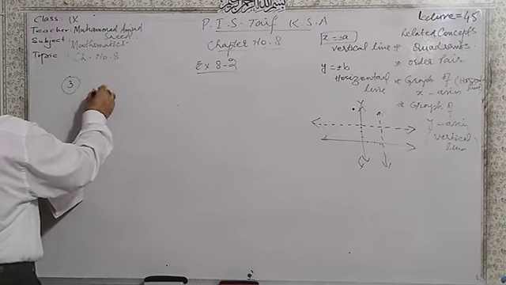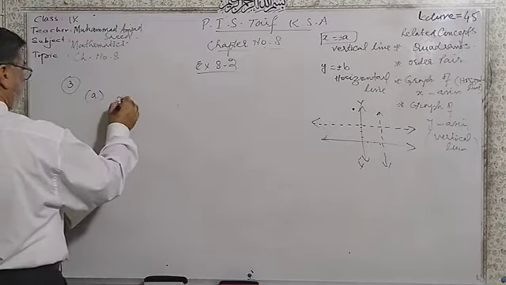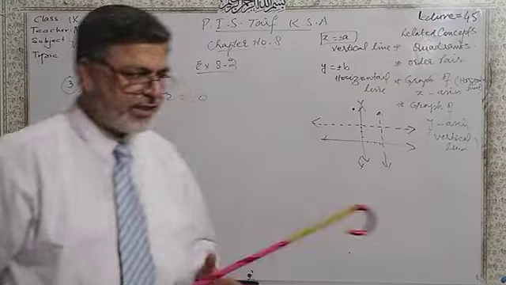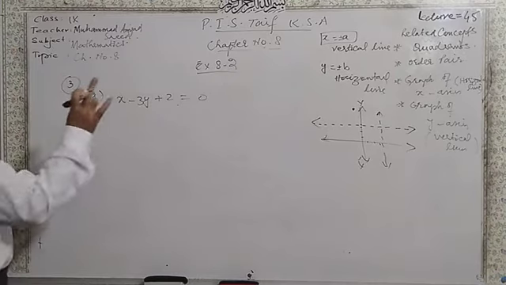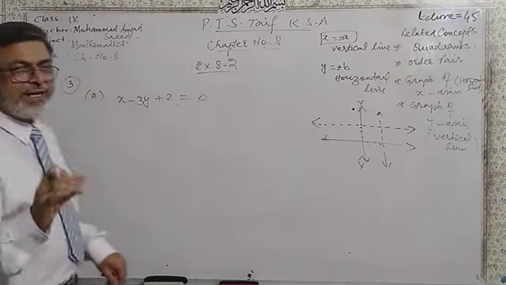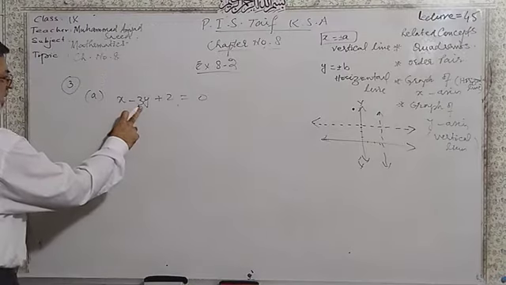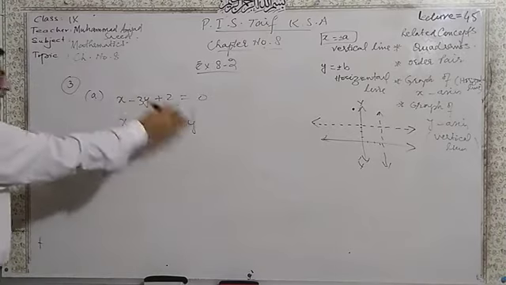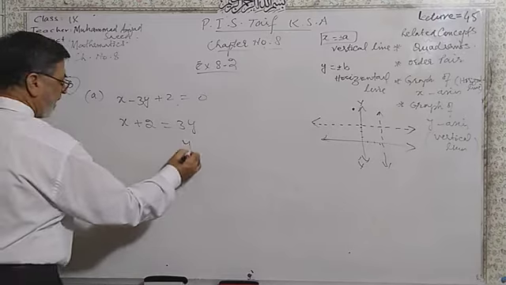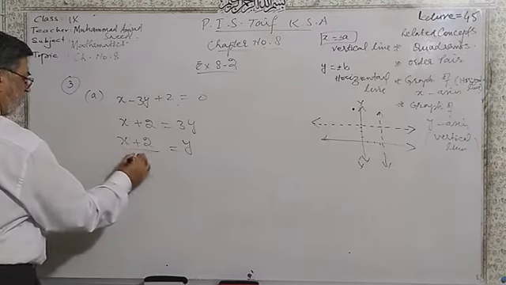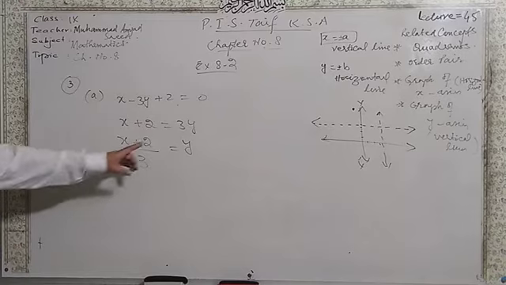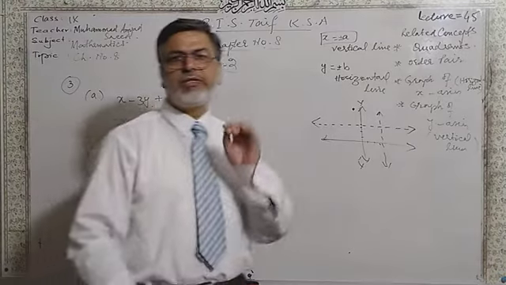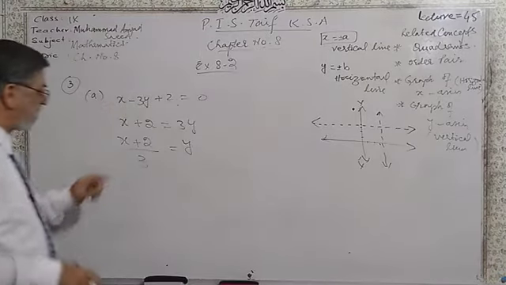Question number 3, part A. Sketch the graph of x minus 3y plus 2 is equal to 0. First of all, we will write down this equation as y in terms of x. This is minus 3y equals x plus 2. Take this 3y on the other side and make it positive. Then y is equal to x plus 2 over 3. Dear students, this is the equation y in terms of x. First of all, you will convert your equation as y in terms of x.